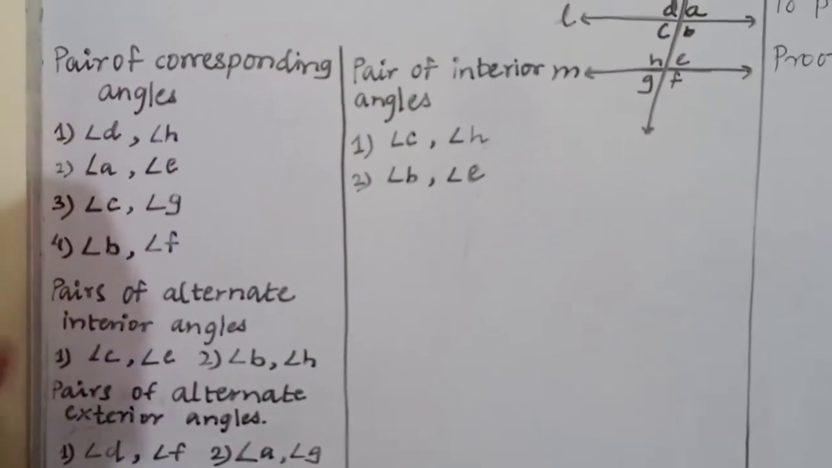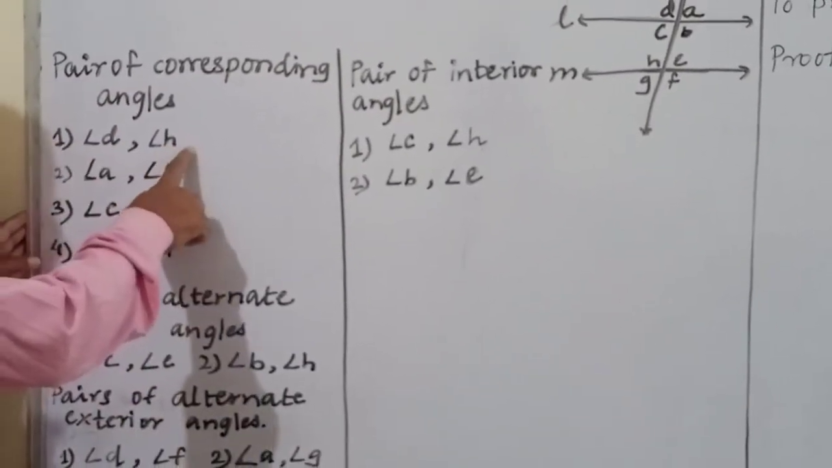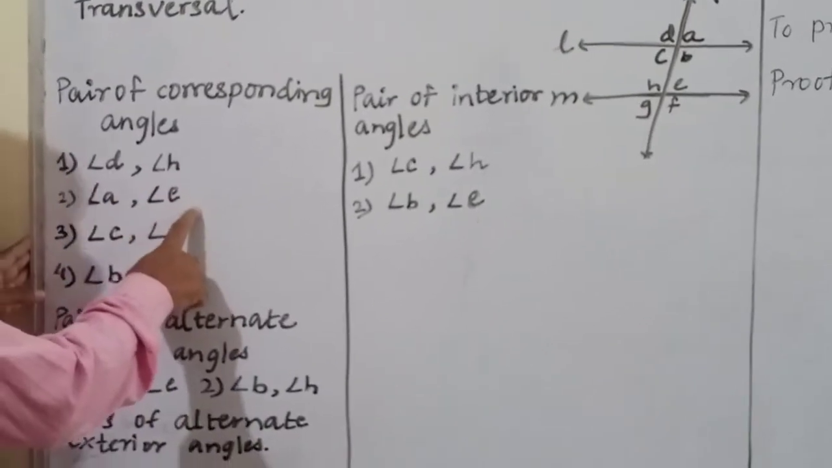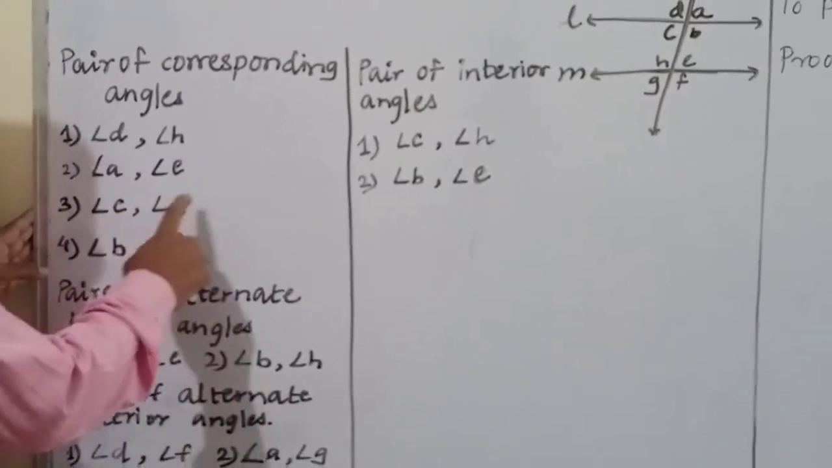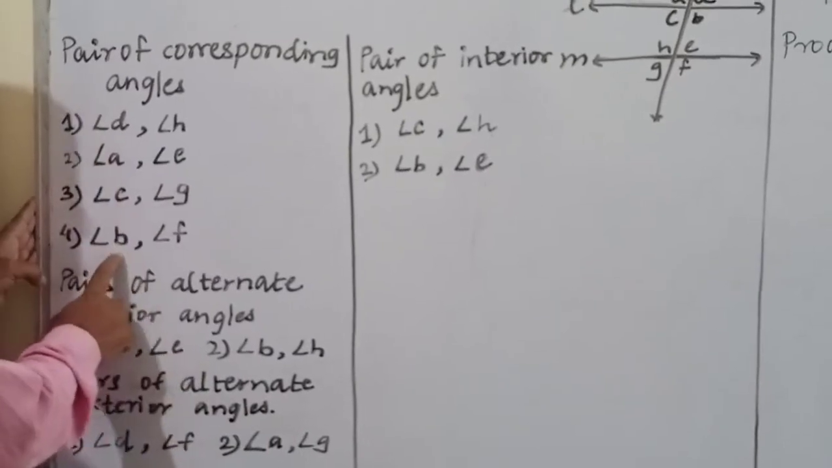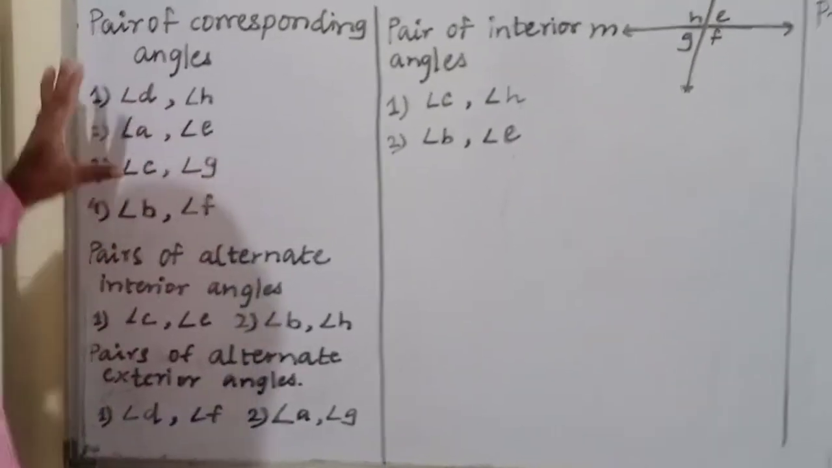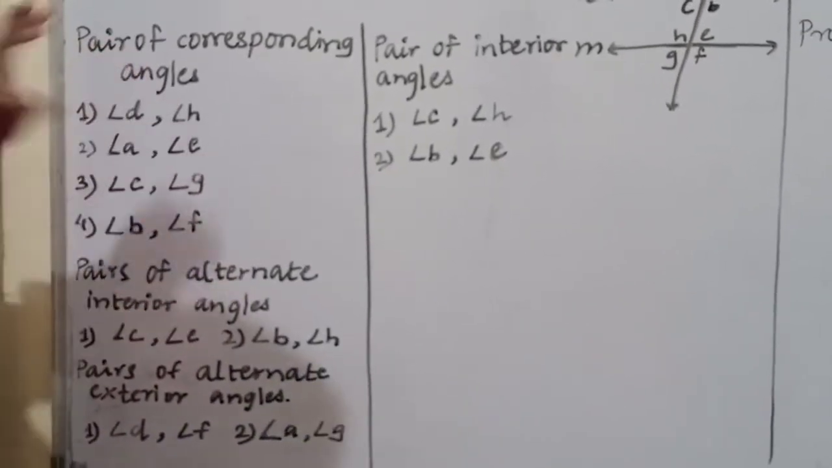Okay, now angle D and angle H are corresponding, angle A and angle E are corresponding, angle C and angle G are corresponding, angle B and angle F are corresponding. Okay, these are the corresponding angles.